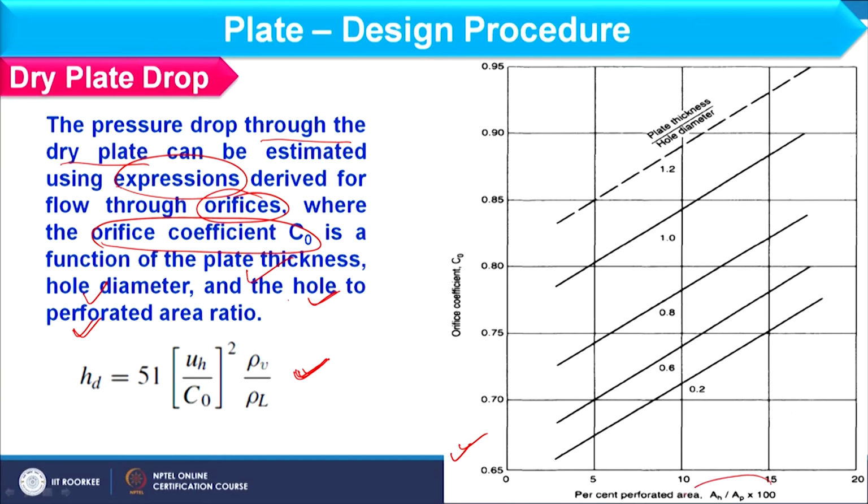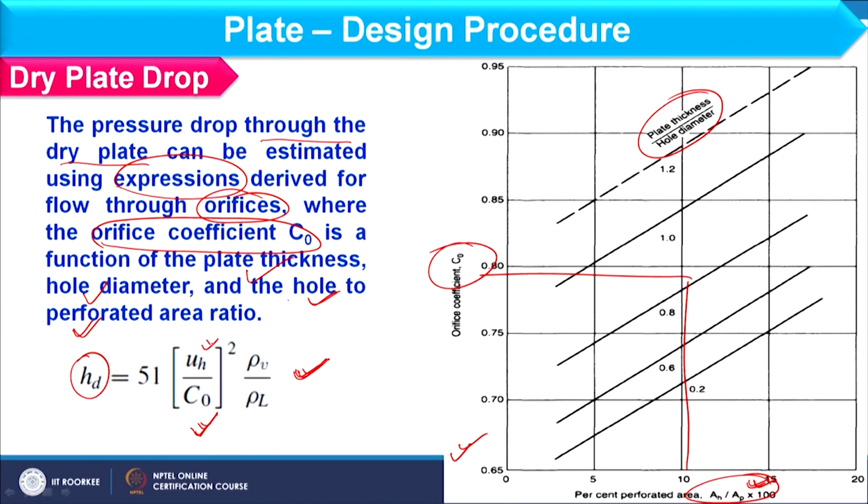So, here I am having the ratio of hole area to perforated area. These values we have already calculated. Plate thickness to hole diameter, that you can decide. So, depending upon the value you can choose the C_0 value, and so you can calculate h_d value.